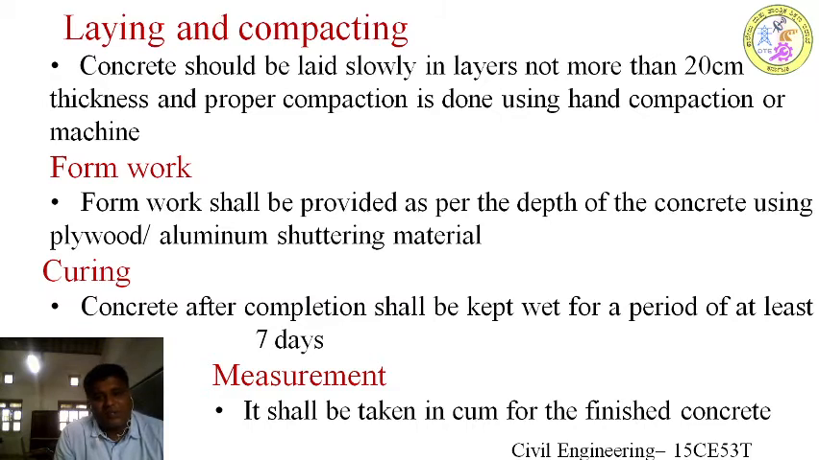And the measurement will be taken in cubic meters for plain cement concrete. If the thickness is less than 50 mm, it may be in square meters. But in the majority of cases, plain cement concrete will be measured in cubic meters. So these are the 6 to 7 attributes that have to be addressed very carefully while preparing the specification for excavation, or for PCC, plain cement concrete.